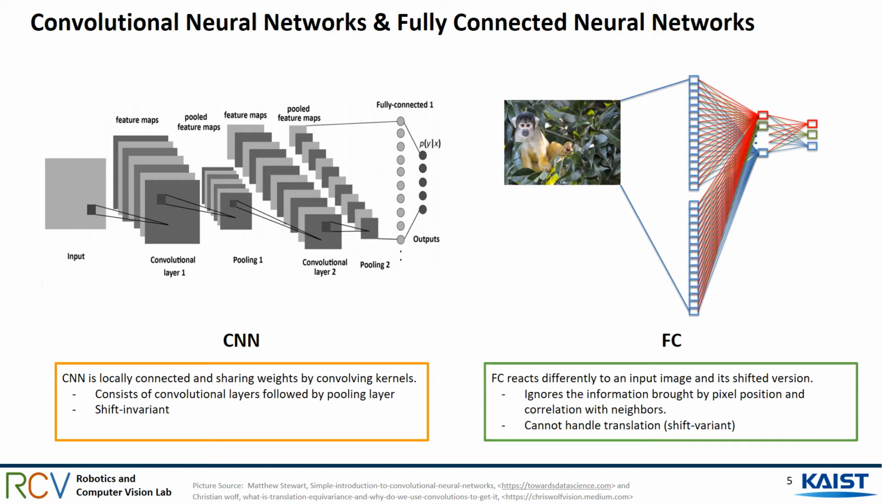On the other hand, a fully connected network reacts differently to an input image and its shifted version. In other words, each node has a different weight and it is not shared. A fully connected network ignores the information brought by pixel position and correlation with neighbors, and therefore cannot handle translation, that is, it is shift variant.